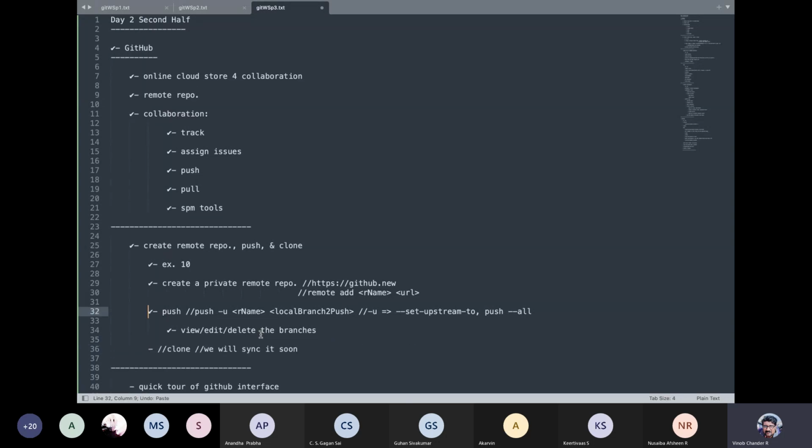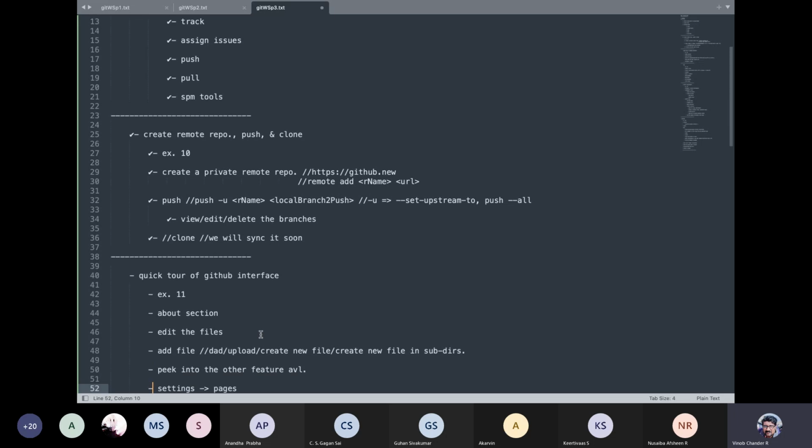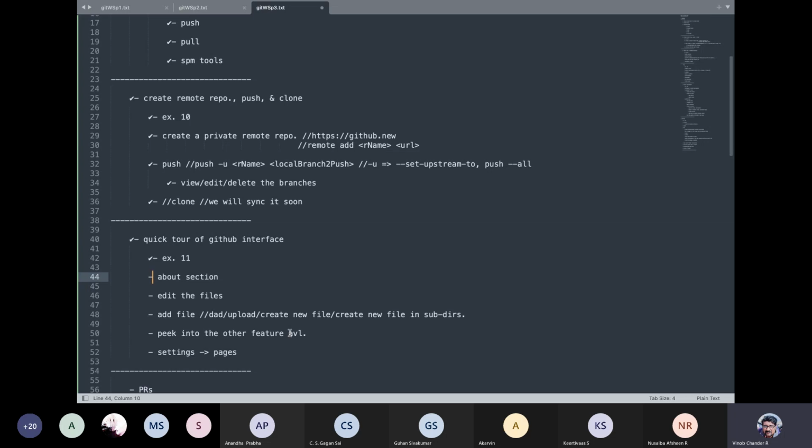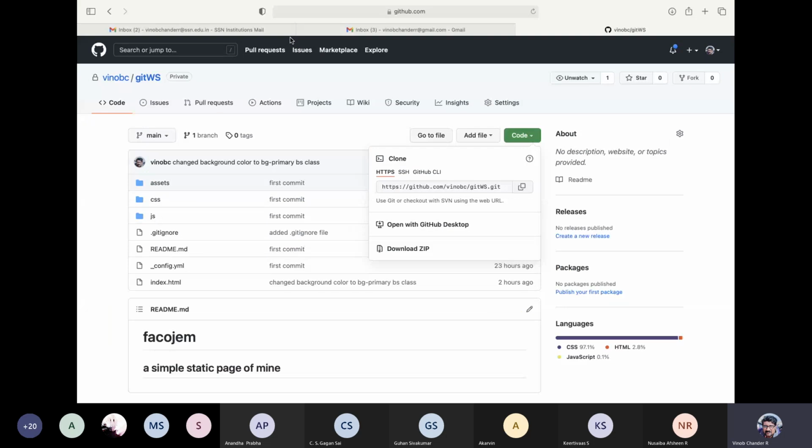Oh, got it. That was my token ID, guys, the one that I pasted now. Yes, our next step is let us have a quick tour of the GitHub user interface and see the things that we can actually do. So that is our next exercise, exercise 11. We have the about section, right? So let us quickly switch over to the interface or the site. So it is over here, okay?